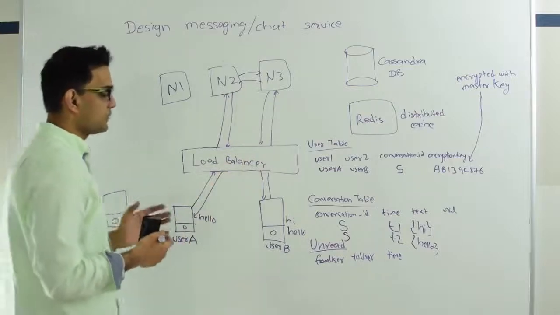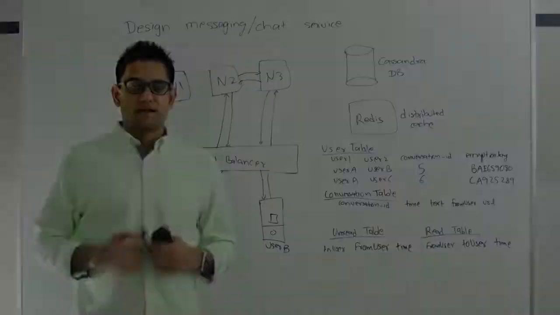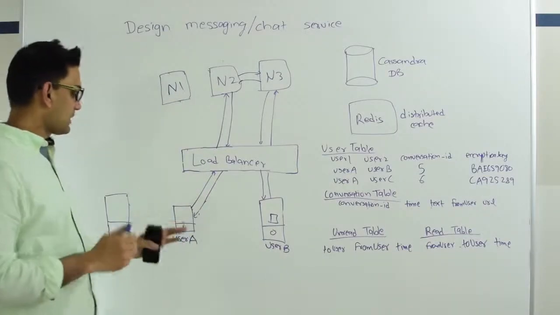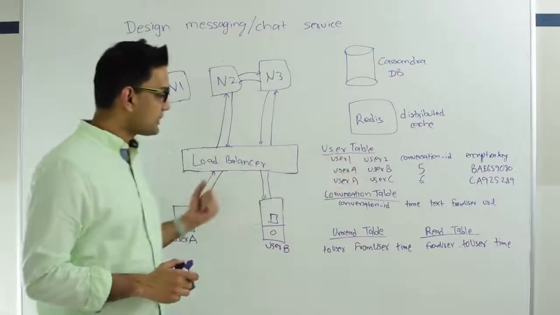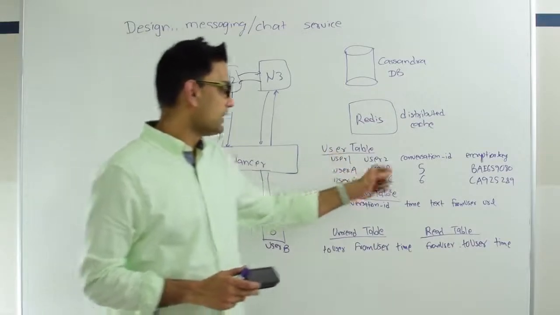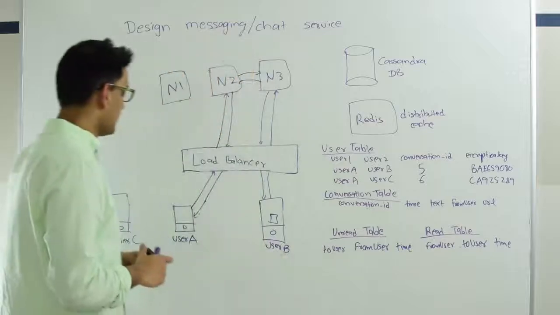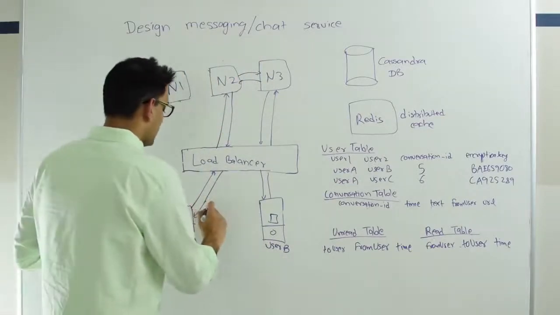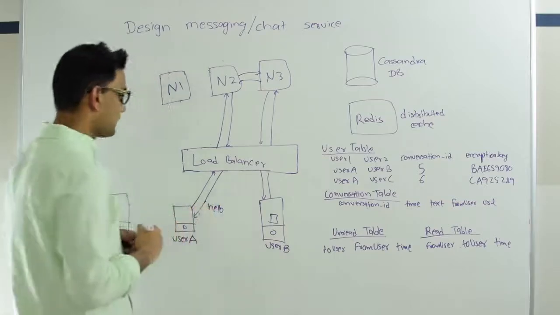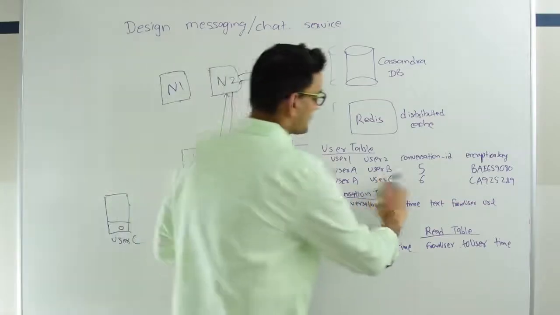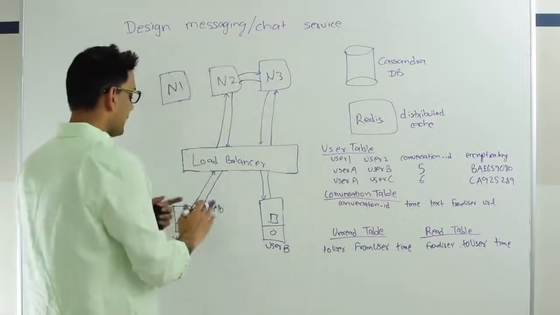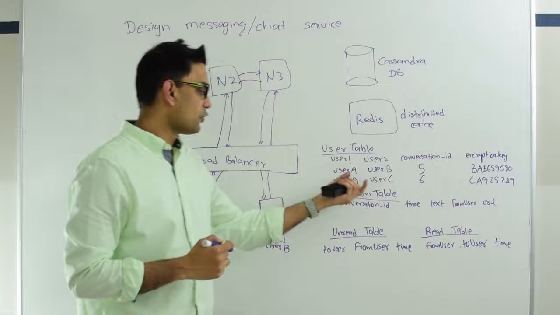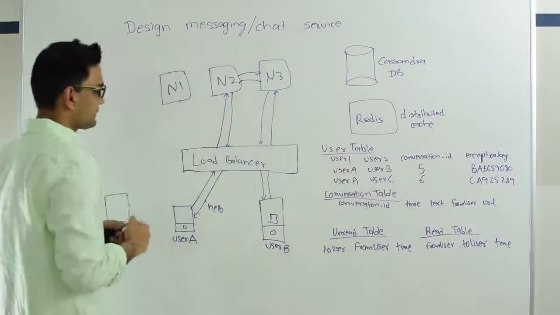Next, let's see what happens when you send a message to an offline user. Let's suppose user A wants to send a message to user C who is offline right now. So just like before, when user A logged in, he can fetch all the information about user B and user C, which is a conversation ID and their encryption key. Now user A wants to send a message to user C. Let's suppose that message is hello. So first he will encrypt hello with user C's encryption key, and then he's going to send this information to N2 along with the fact that it's going to go to user C, and the conversation ID is 6.